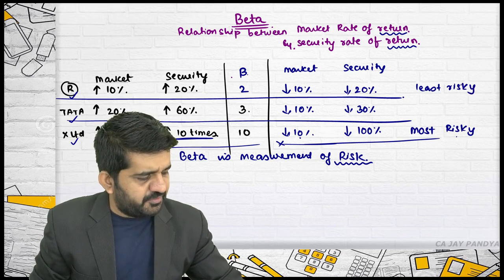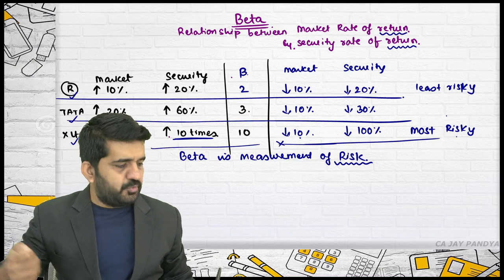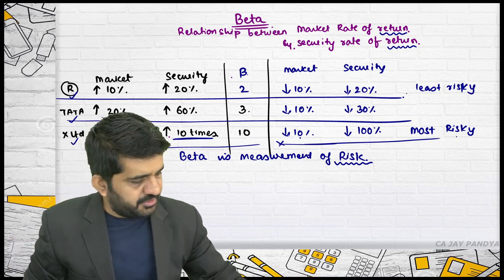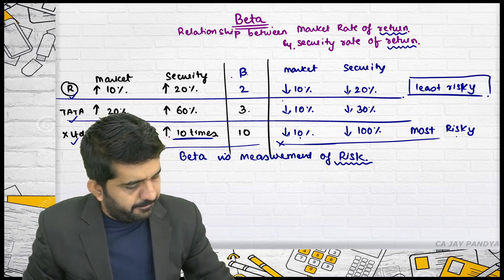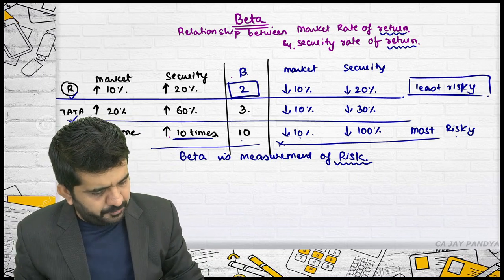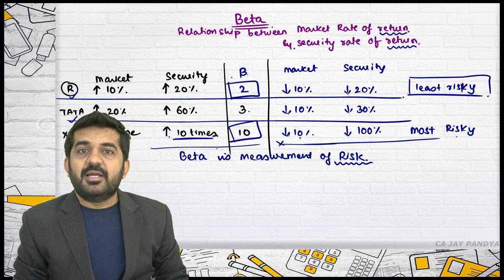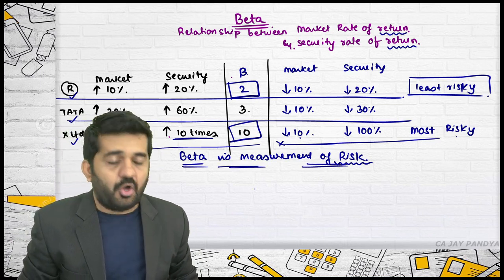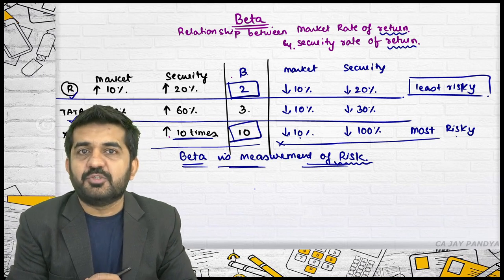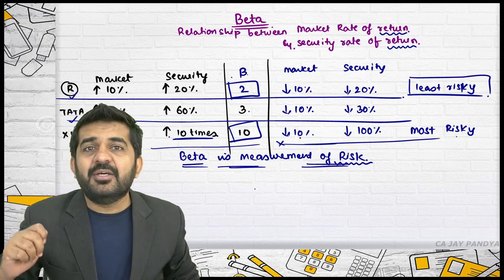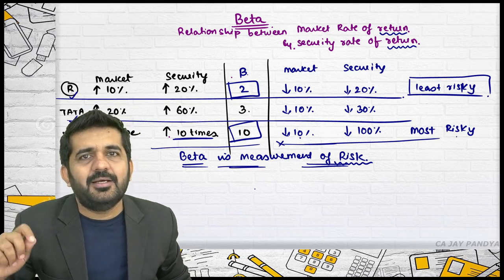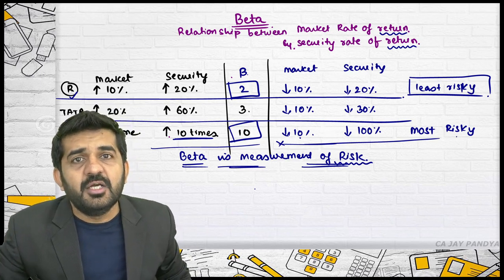In comparison of these three, X Limited is most risky and Reliance Limited is least risky. Is it correct? Beta of Reliance is 2, beta of X Limited is 10. So, beta is a measurement of risk. Higher the beta, higher is the risk of the security.